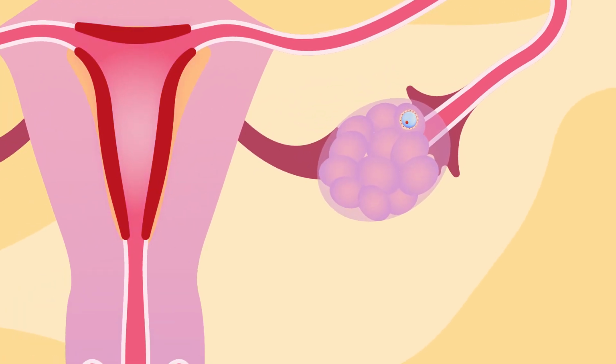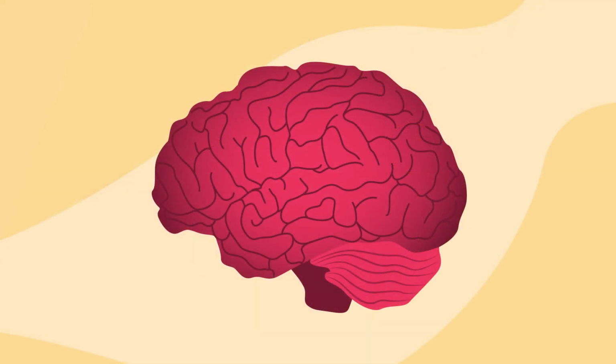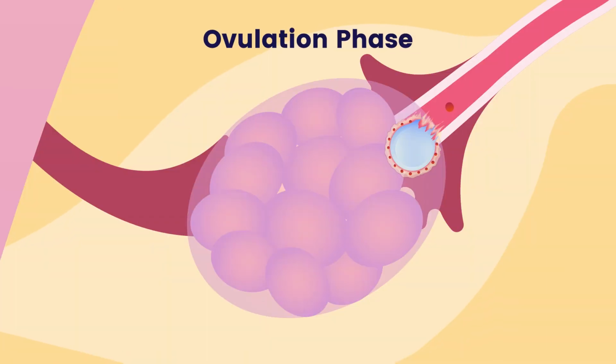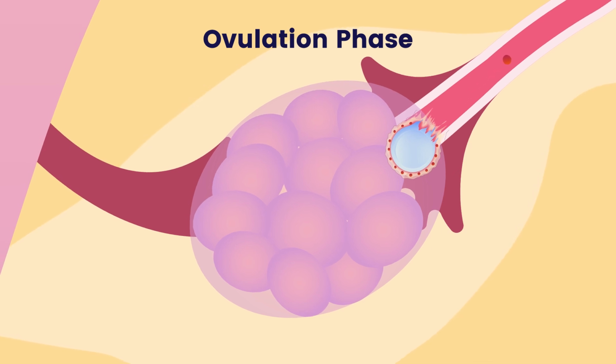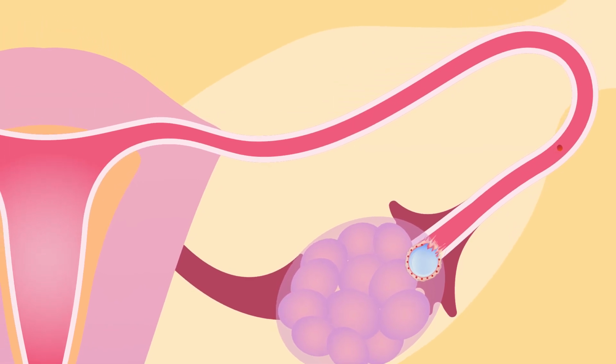The ovulation phase. At the end of the follicular phase, rising estrogen levels cause the pituitary gland to release a bolus of luteinizing hormone, or LH. This sudden spike in LH is called the LH surge. This triggers ovulation and is the hormone detected when you use a urine ovulation predictor kit. The LH surge will lead to the final maturation of the egg and cause the follicle to rupture and release a mature egg. The egg enters the fallopian tube, where it can be fertilized by sperm.